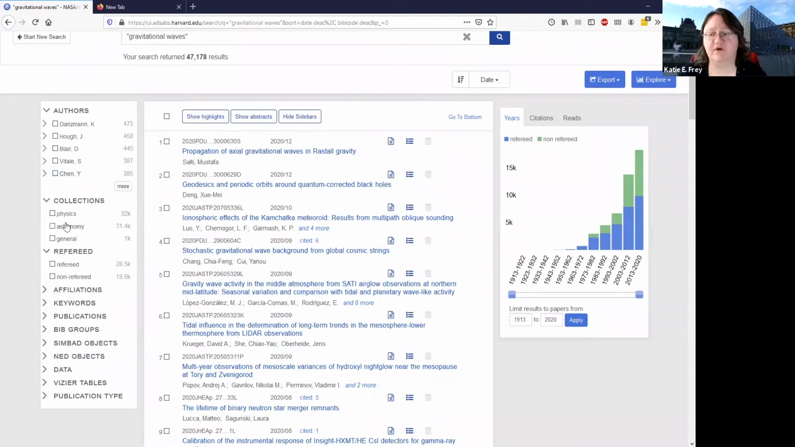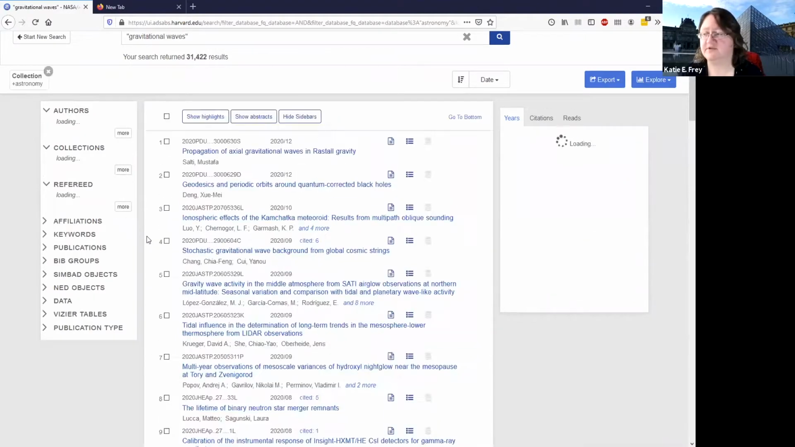First of all, you're probably going to want to limit yourself to astronomy-related papers instead of physics or general. But you may find physics to be useful as well. But for this, we're going to go ahead and click on astronomy and then choose limit. So we're going to limit to just astronomical resources.